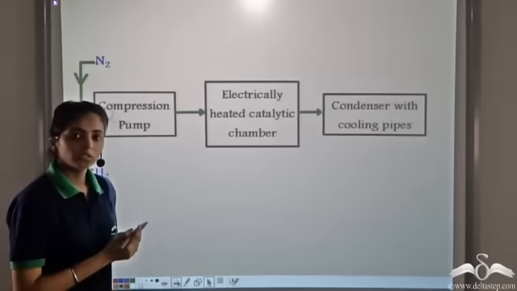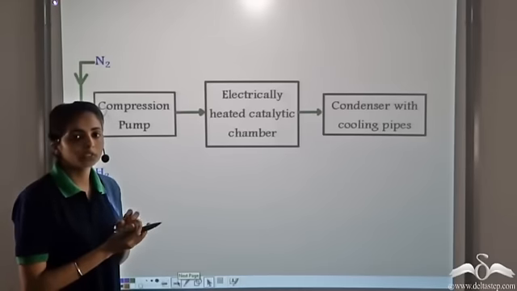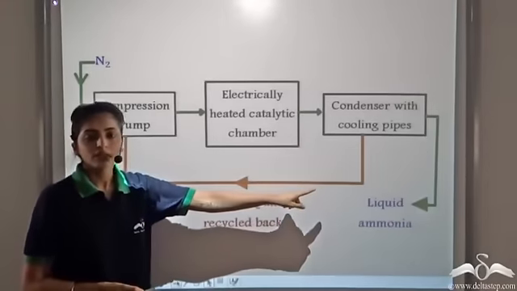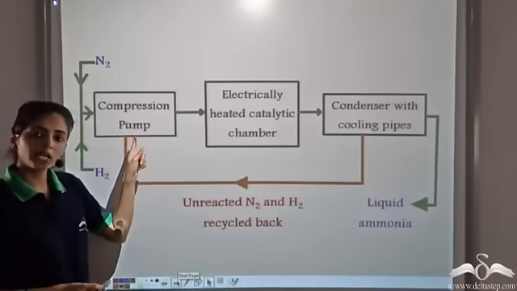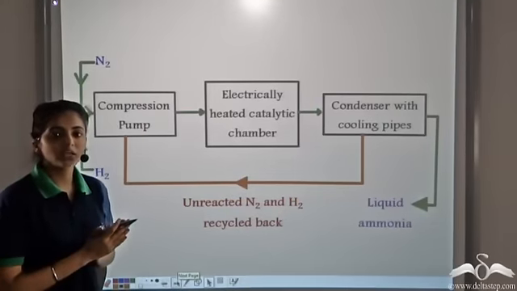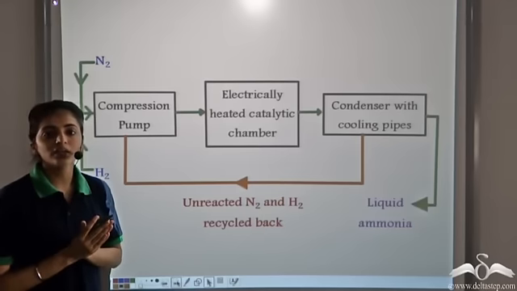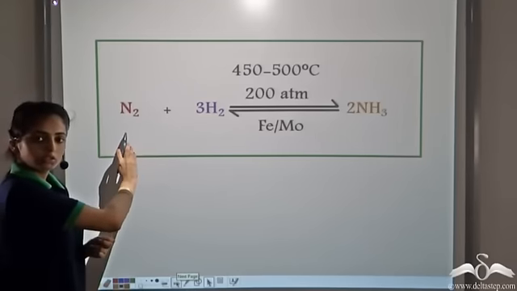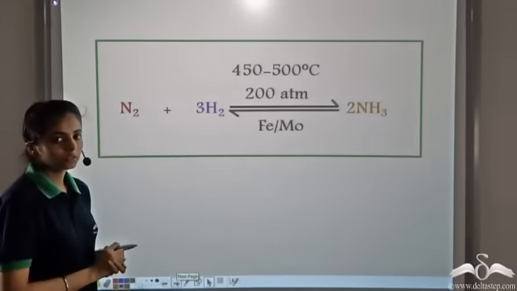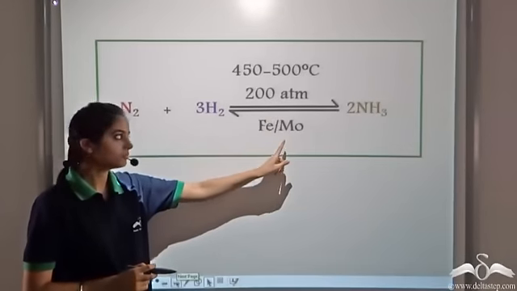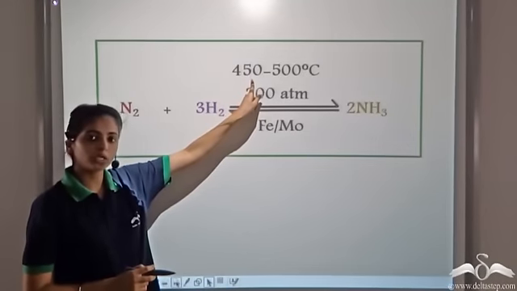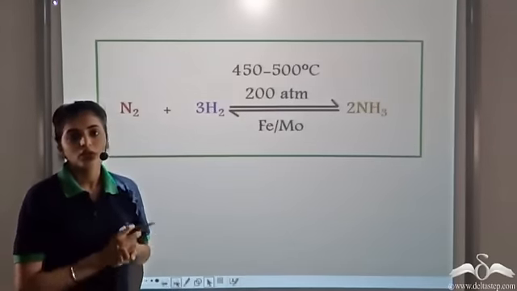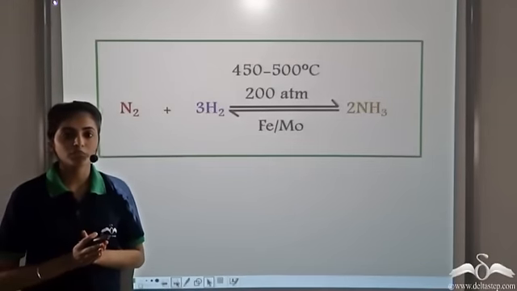In the next step, this ammonia which is produced is absorbed in water. So we get liquid ammonia. And the unreacted nitrogen and hydrogen atoms can be recycled back in this compression pump. So this is how, using the Haber's process, ammonia is industrially prepared. So the reaction taking place is nitrogen reacting with hydrogen to give ammonia. We use the catalyst iron and molybdenum, and it requires a very high temperature of 450 to 500 degrees Celsius and a very high pressure of 200 atmosphere. So this is the Haber's method for the industrial preparation of ammonia.